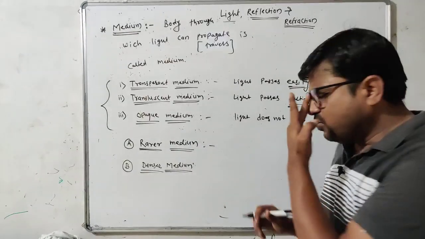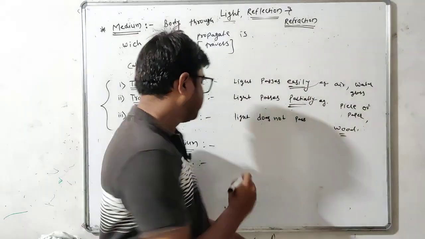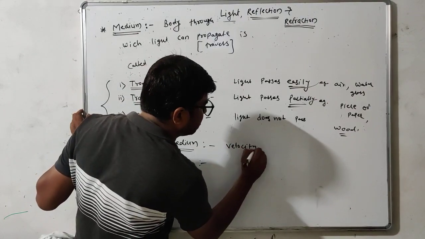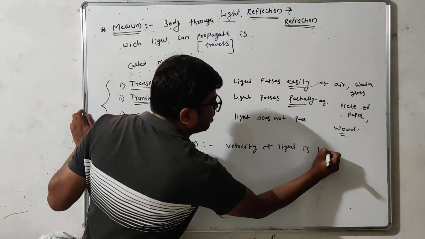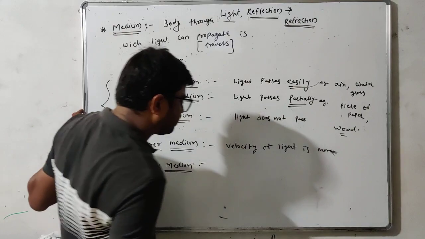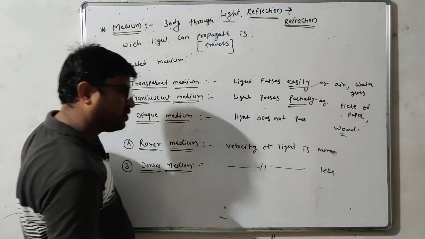Got it? In this medium velocity of light is more, and in this medium velocity of light is less.